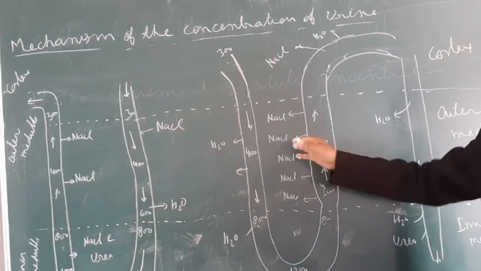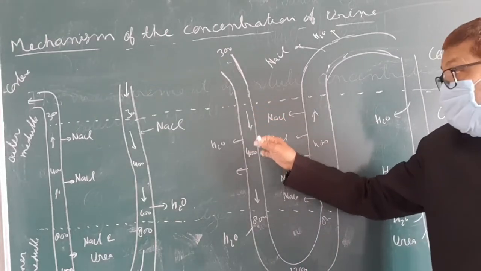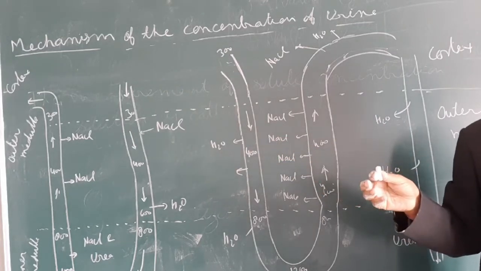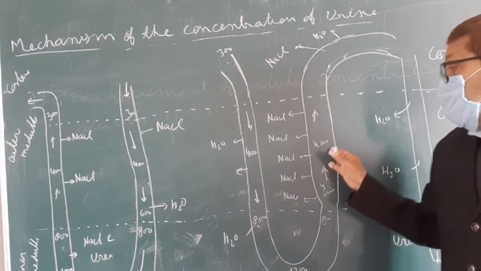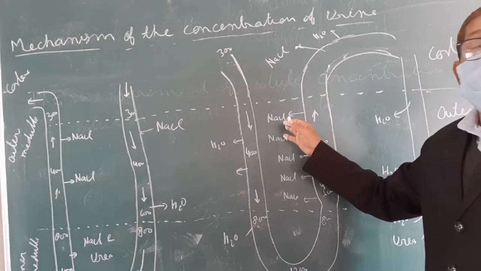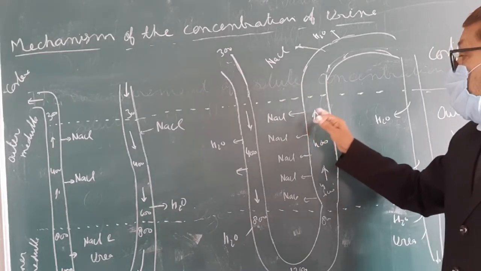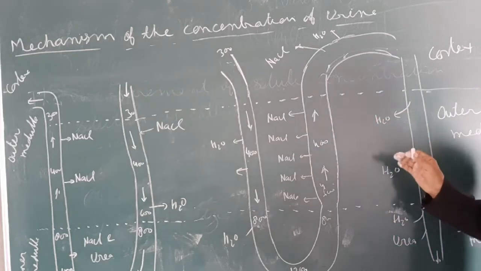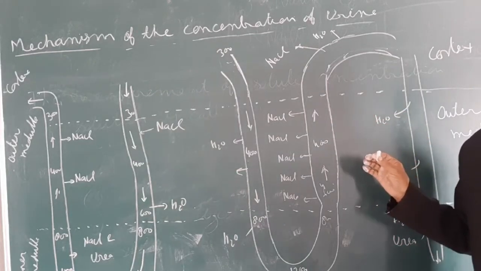So in the descending limb, there is removal of the water, but in the ascending limb, removal of the NaCl. So the ascending limb is permeable for the solute.